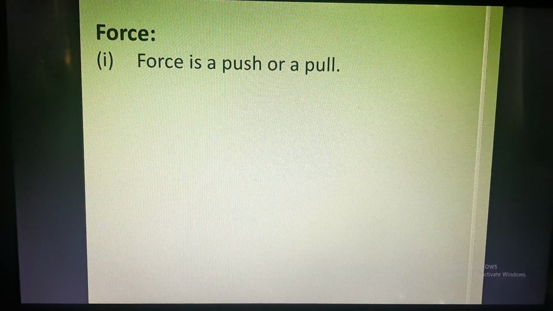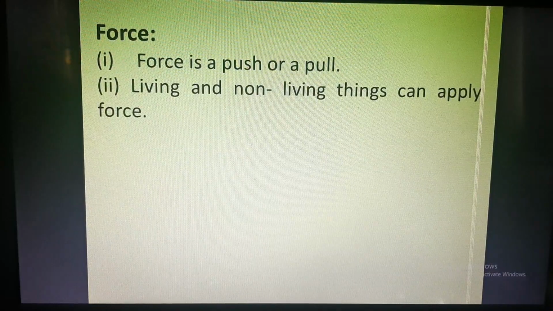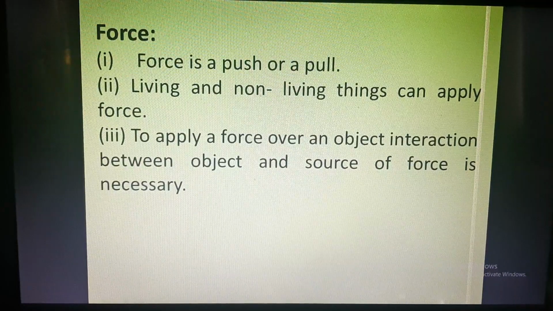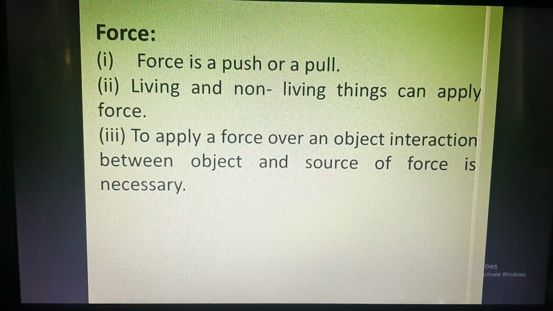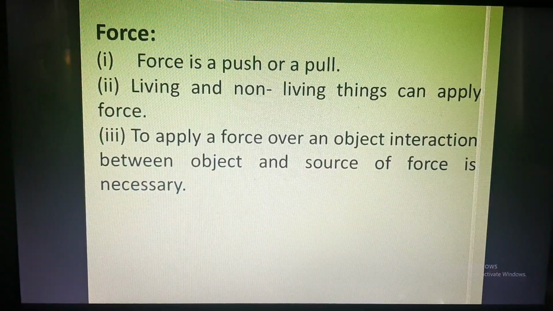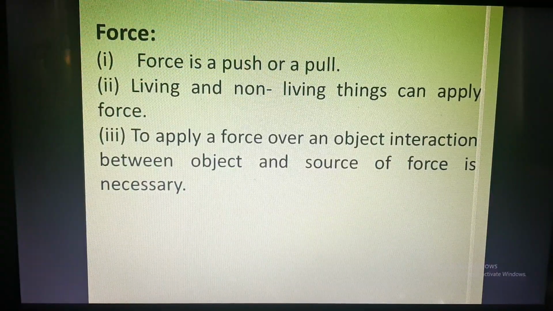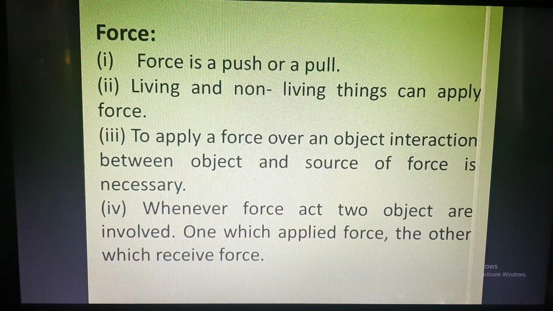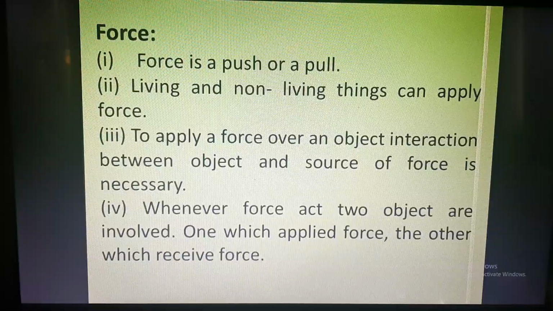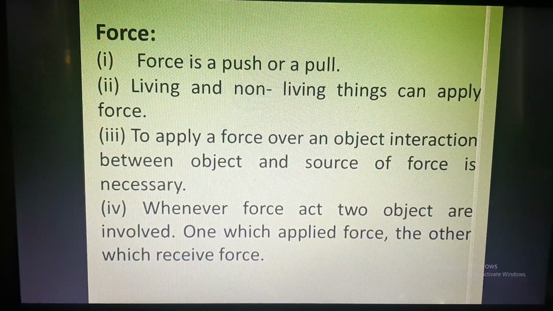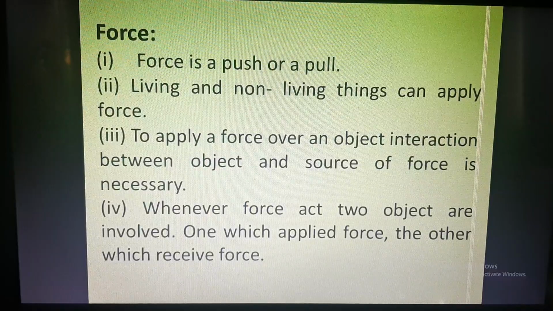So force is a push or pull. It can be applied either by a living object or by a non-living thing. When the force is applied, there is an interaction between two objects. One is the object on which the force is applied and another is the object which applies the force. So there are two objects. One is applying force and another is receiving force.